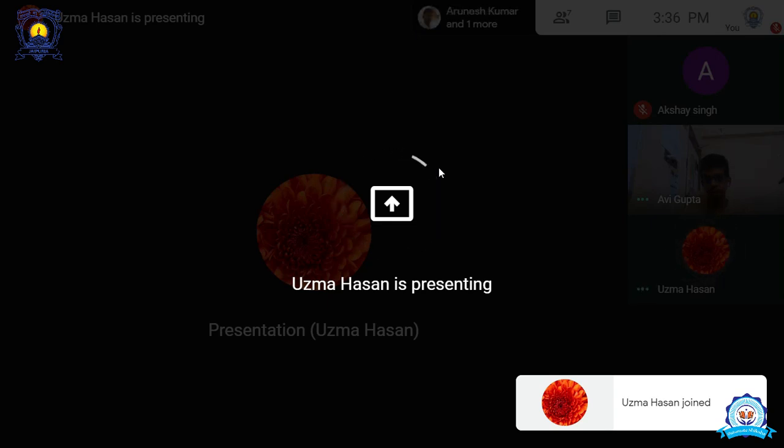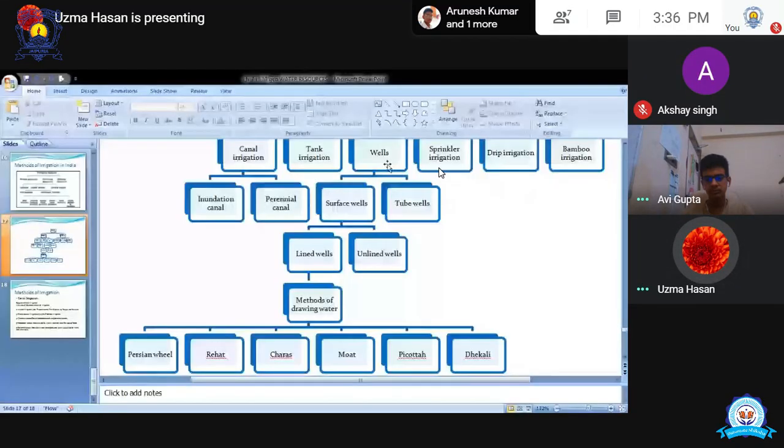Okay. Persian wheel is like a wheel. एक wheel समझ रहे हो ना? What is a wheel? Just imagine the wheel of a man who used to make a clay pot. मिट्टी के बर्तन के लिए जो व्हील इस्तेमाल होता है, that type of wheel. It is a big wheel, and there are different types of mugs on all its sides. So they can go inside the water and bring the water from inside.